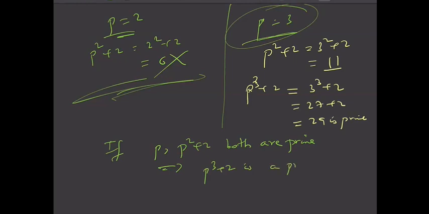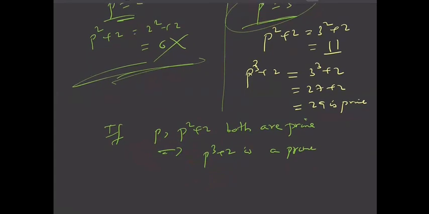P cube plus 2 is a prime. Yes. So whenever these two are primes, this definitely is a prime. Actually, we have proved that these two both are primes only when p equal to 3. Yes. So this is the discussion of assignment 2. Now let us discuss the questions of assignment 3. Assignment 3 was an easier assignment compared to all the assignments.